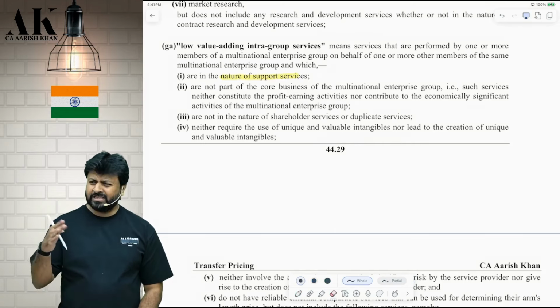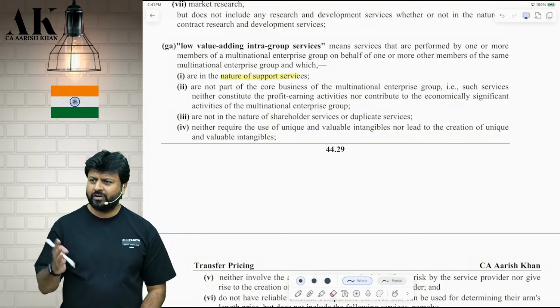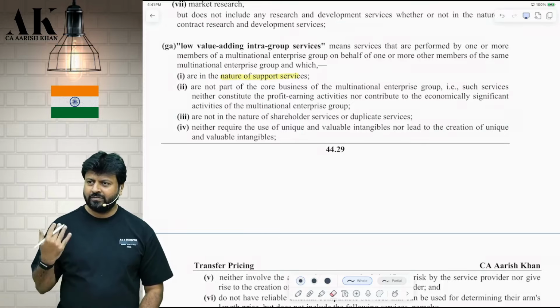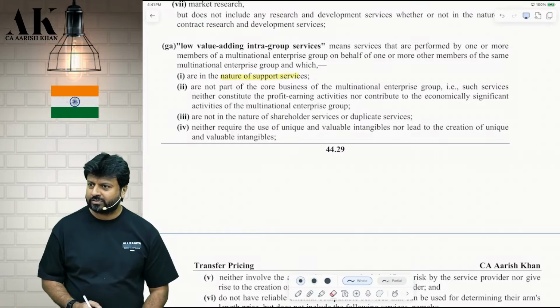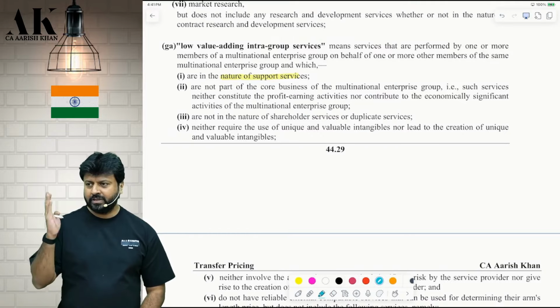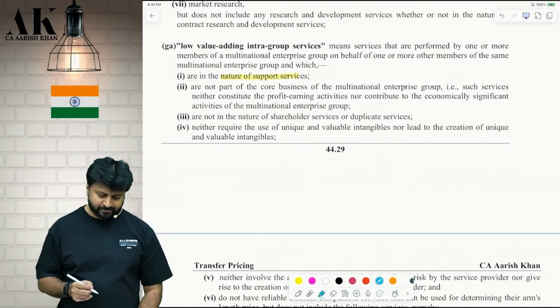You will find all this analysis in the OECD's transfer pricing guidelines. You will not get it anywhere in India. All these definitions you will not find anywhere. It is not even there in the ICAI material, not even in the ICAI's guidance note on transfer pricing. All these examples we have taken from the transfer pricing guidelines of the OECD. OECD has given separate guidelines for transfer pricing.